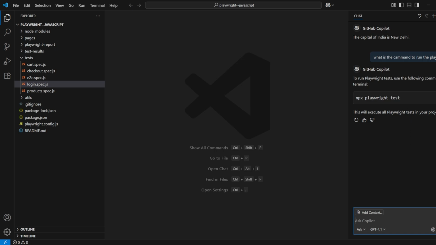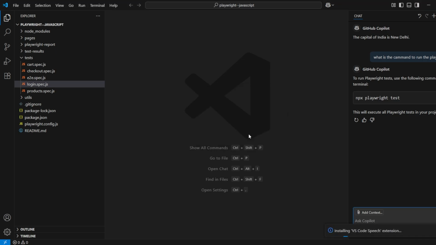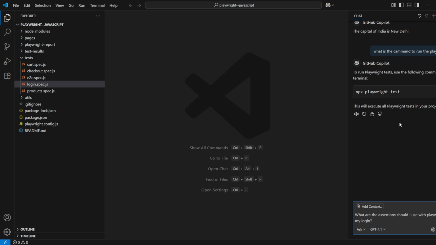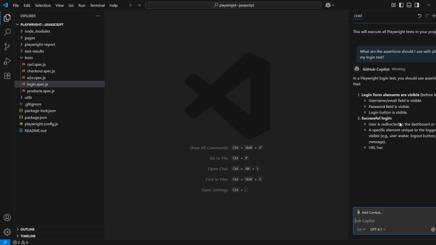The best thing I like is that, for faster use as with ChatGPT, you can use the recording feature as well. So you can install the extension, and this is very good. And let me ask, what assertions should I use with Playwright in my login test? You just wait for 2 seconds and it will give the answer, right?